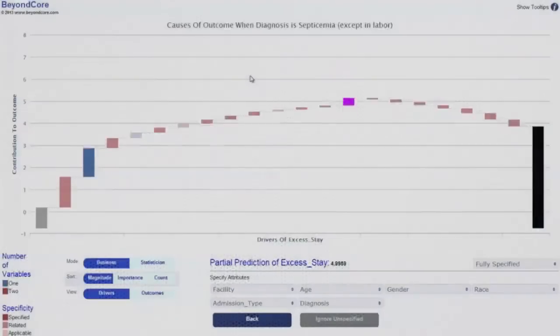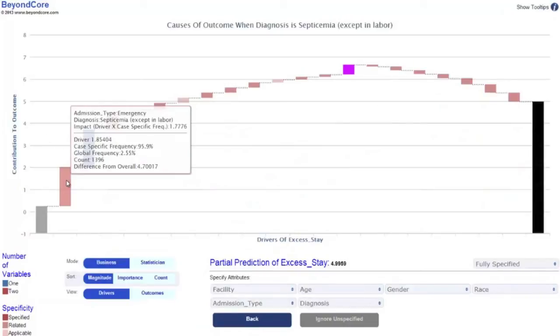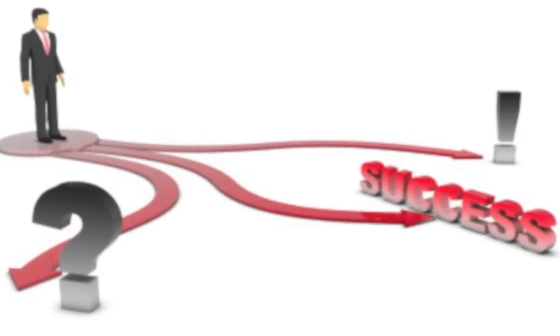If we click on the bar, we find that 96% of the patients who had septicemia also had admission type emergency, and that is accounting for about 2 of those 5 days. If you can understand why your business behaves a certain way, you can make far more valuable business decisions.